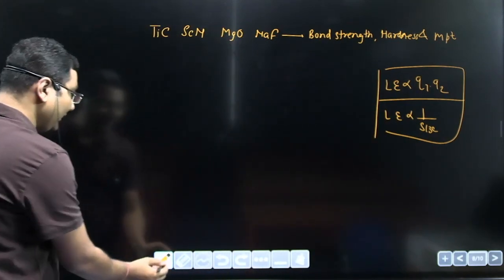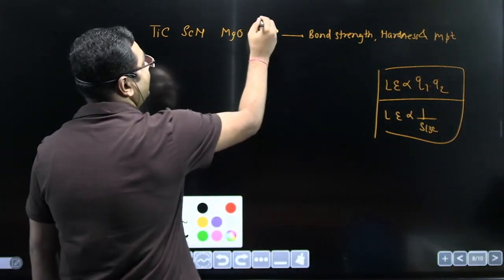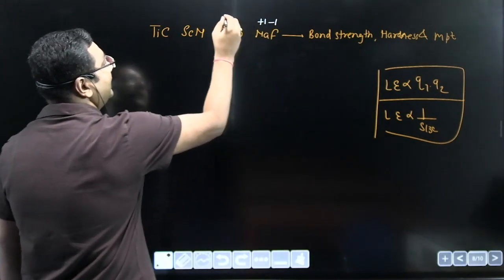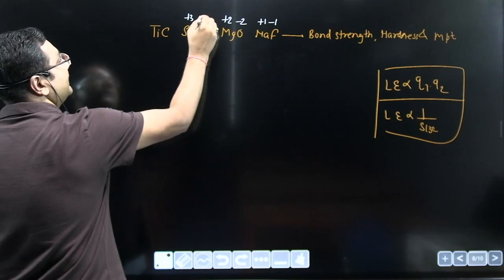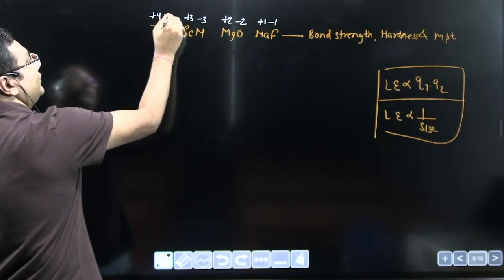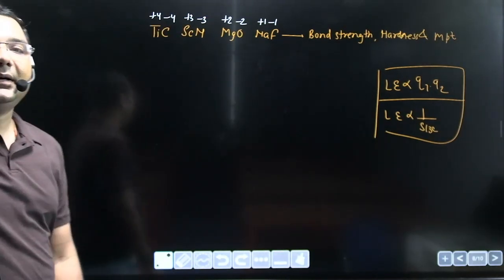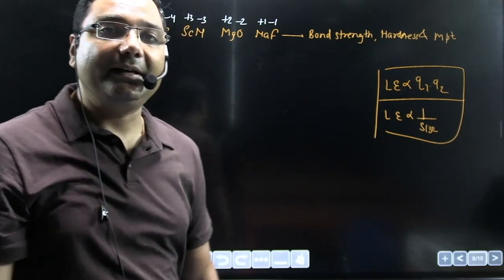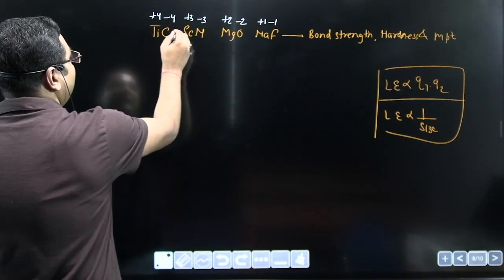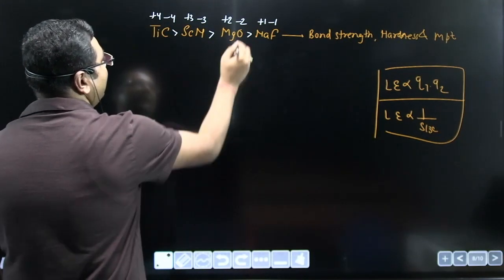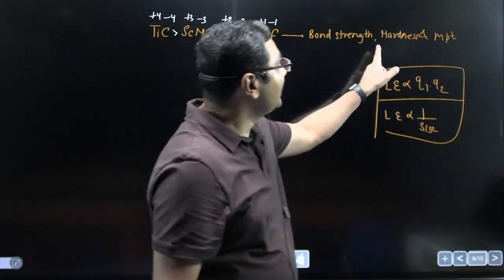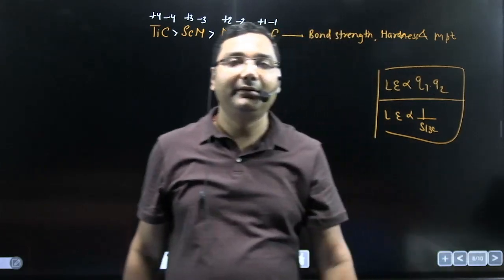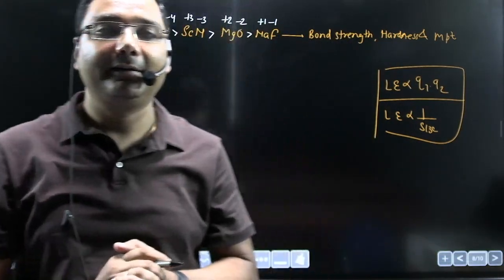Now you can compare the product of charge. This is +1, this is -1, this is +2, this is -2, this is +3, this is -3, this is +4 and -4. Now product of charge is maximum in titanium carbide, so the lattice energy is maximum in this case, and this is the decreasing order, and again this is the decreasing order of bond strength, hardness and melting point. So this is how you can explain.